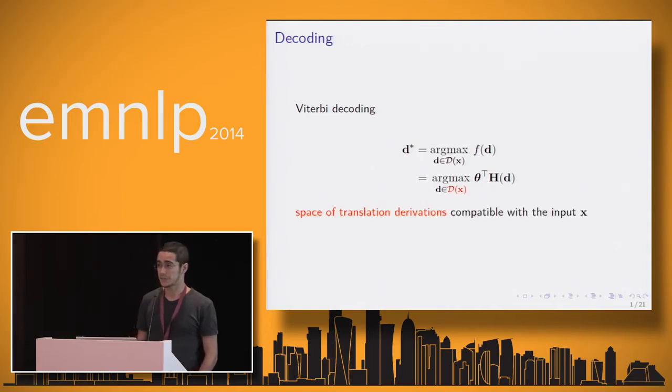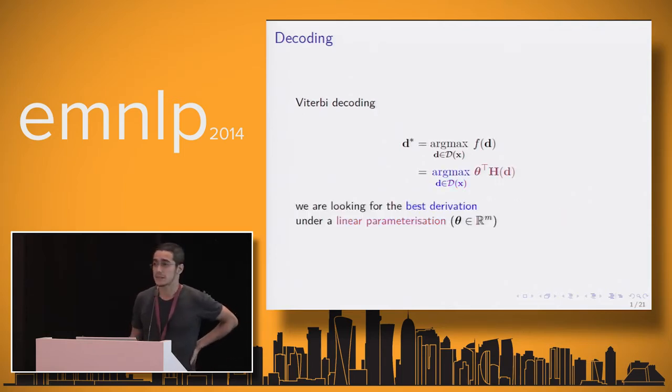In SMT, we typically talk about Viterbi decoding, and by that I mean that there is a certain input, there is a space of derivations which is compatible with this input. It's defined by your model. Here's a phrase-based model, and we're interested in finding the best among these derivations, the best under a linear model.